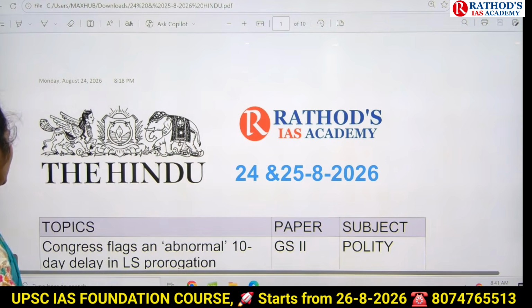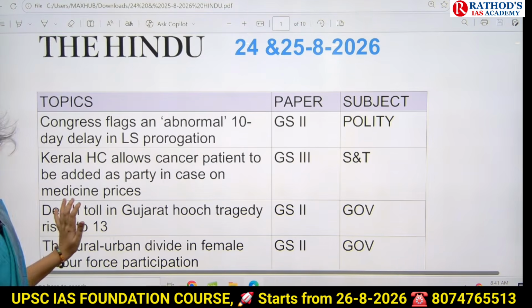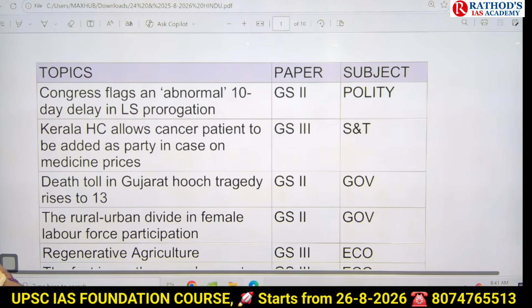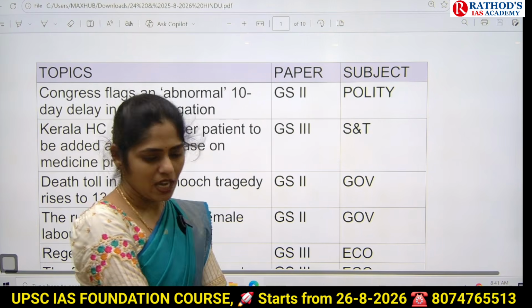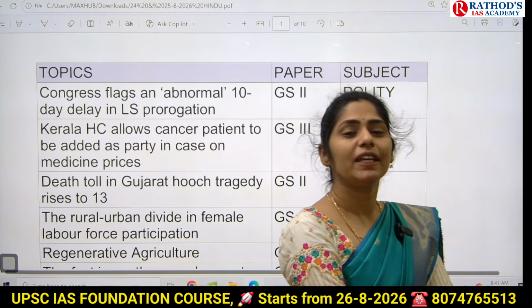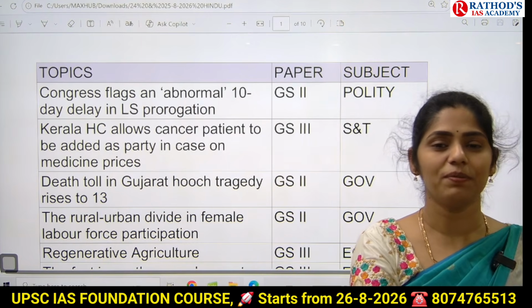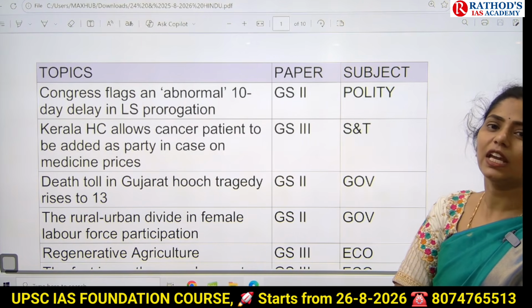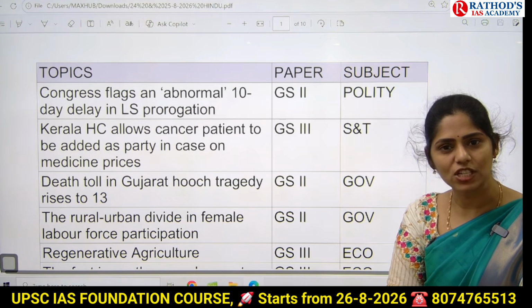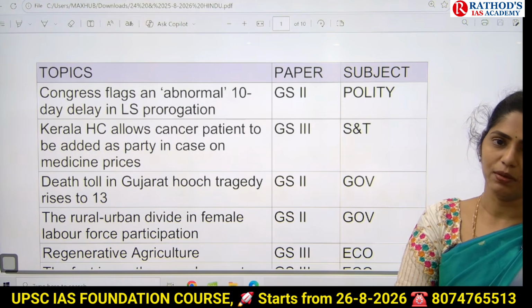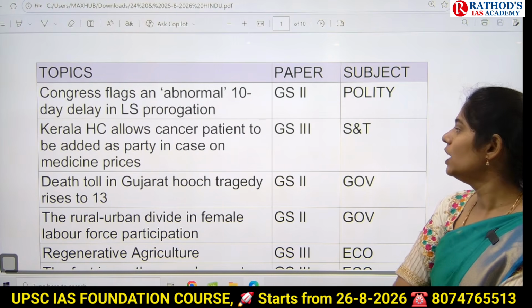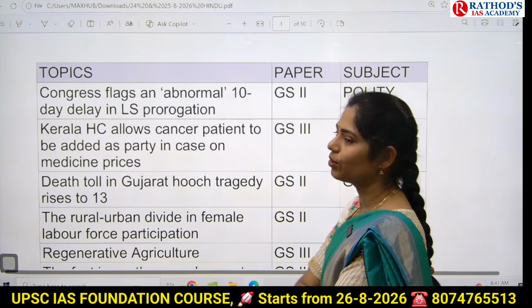Now let us see the important topics of the day that we are going to discuss in this class. First one is: Congress flags an abnormal 10-day delay in LS prorogation. Actually, in your polity, many questions will be asked in your prelims from the Parliament chapter. If any topic related to the Parliament chapter is in the news, that becomes very important from your prelims point of view. Here you have to know about prorogation.